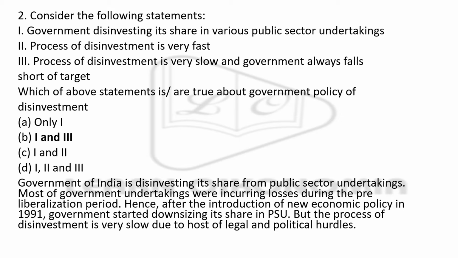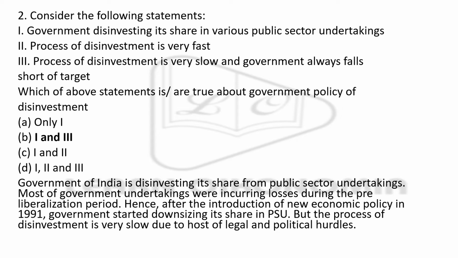You have to identify which among the above given statements are true about government policy of disinvestment. You might know about disinvestment, that is the government selling its shares to private individuals, private hands, private companies or something. So you have to identify which of the given statements are or is true.